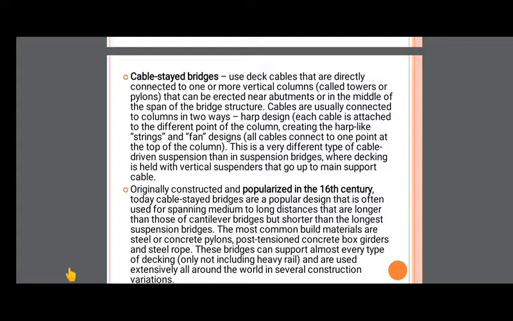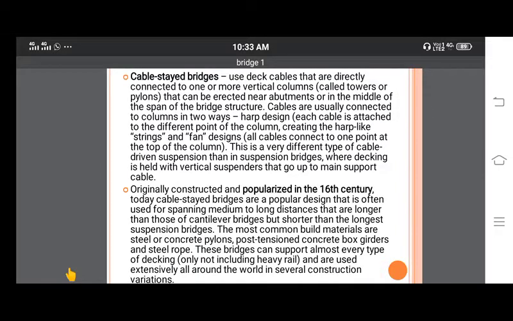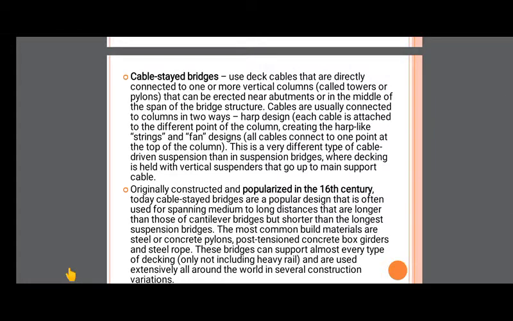The main difference between the cable stayed bridge and the suspension bridge is that in a suspension bridge only one pillar or abutment will be there, and the cables are connected to that abutment or pillar. But in a cable stayed bridge, based on the number of spans, there will be several pillars. Each pillar has a vertical column, and these cables are connected to those columns.